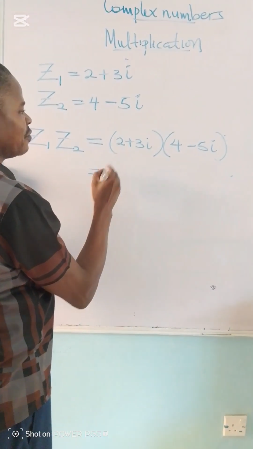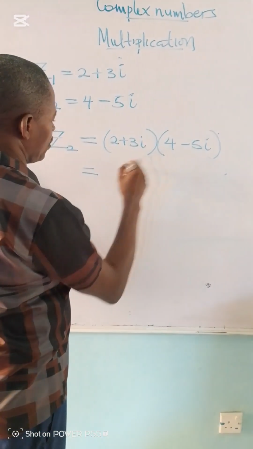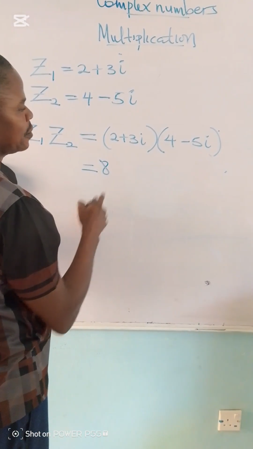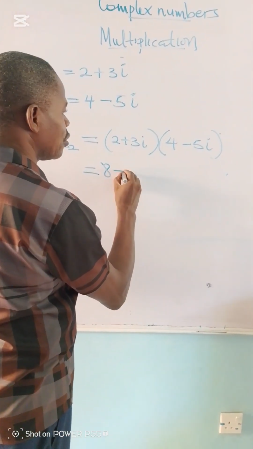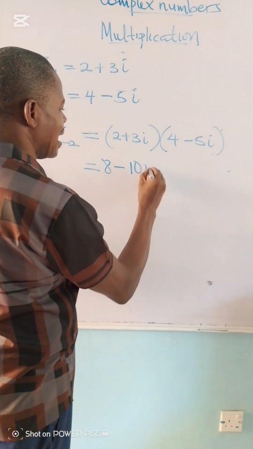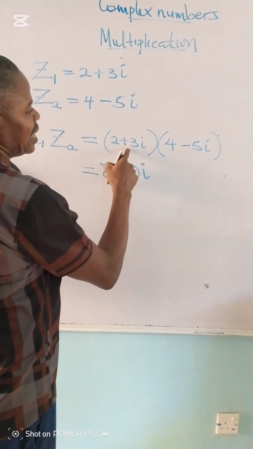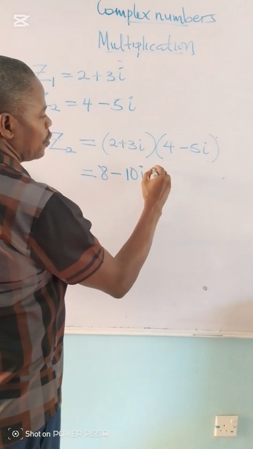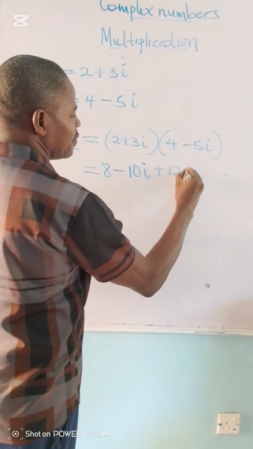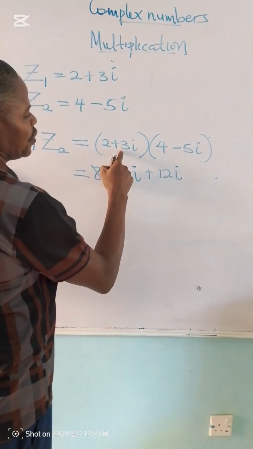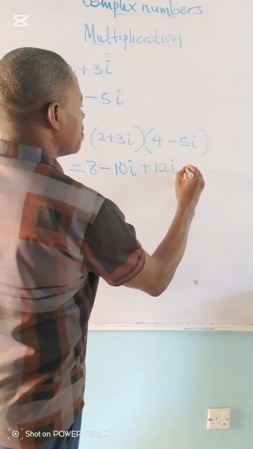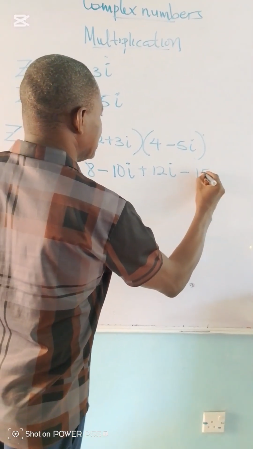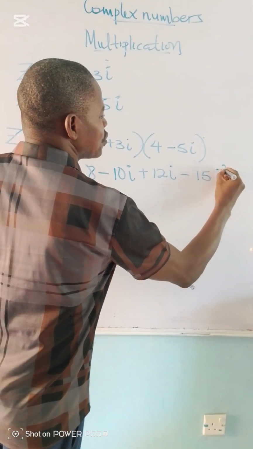So here we have 2 times 4 is 8. 2 times minus 5i is minus 10i. 3i times 4 is plus 12i. And 3i times minus 5i will give me minus 15i squared.